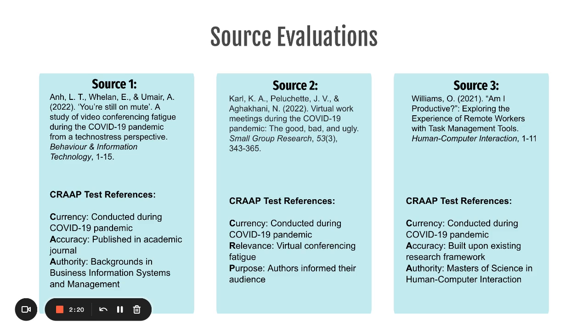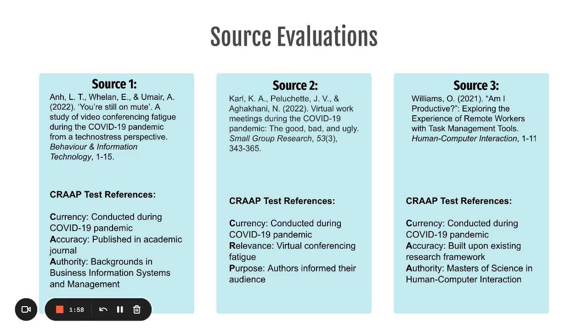For my source evaluations, I found the three final sources that I mentioned earlier, and these all touch on video conferencing fatigue, the pros and cons of virtual work in the COVID-19 pandemic, as well as productivity in this remote working era. And to evaluate these sources, I referenced the CRAP test.